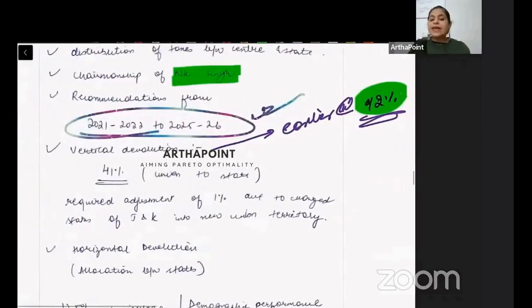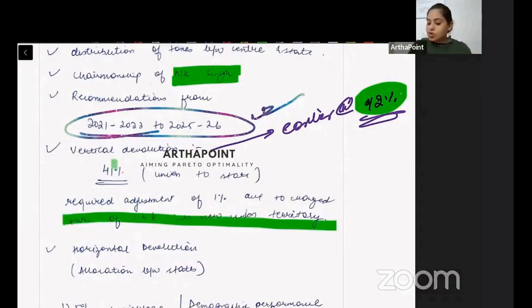The reason being that we changed Jammu and Kashmir status into a new union territory, therefore 1% was reduced because we now changed its status into union territory. So one less state to take into account, and therefore it reduced to 41%.